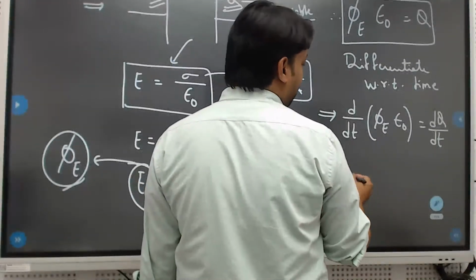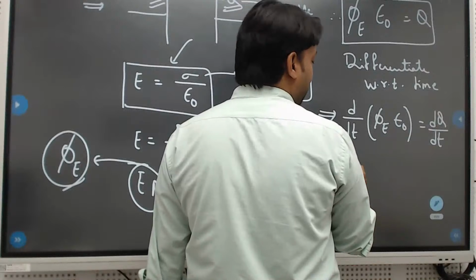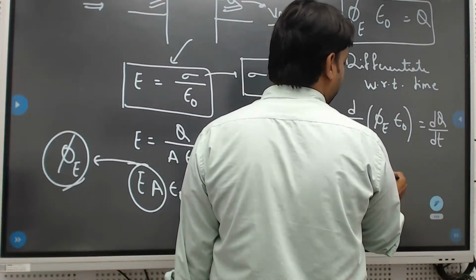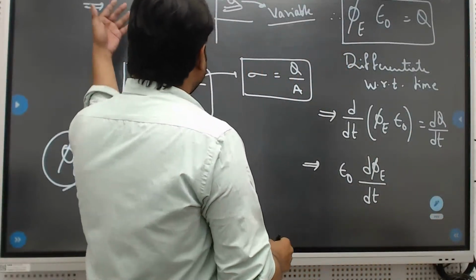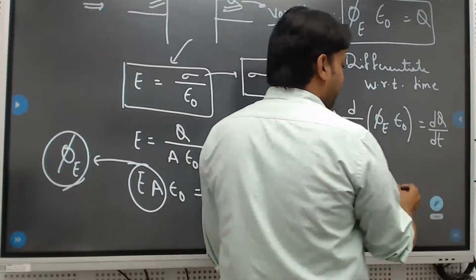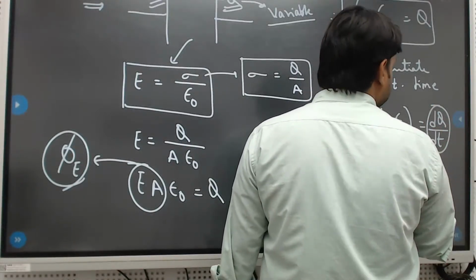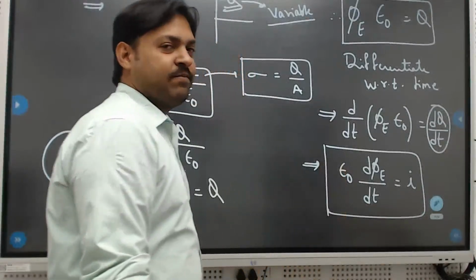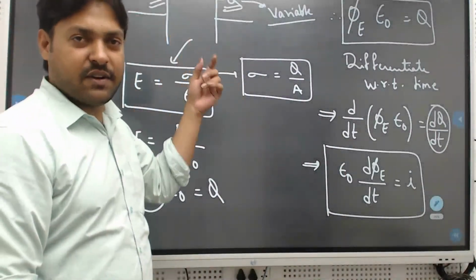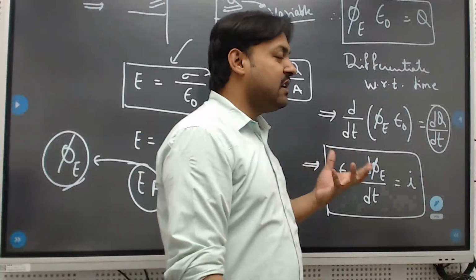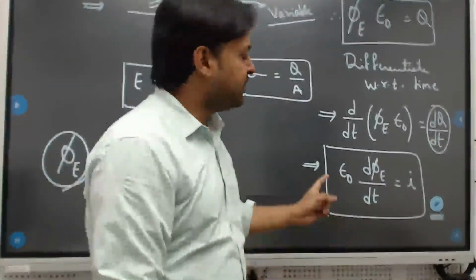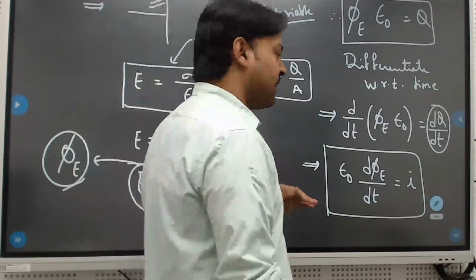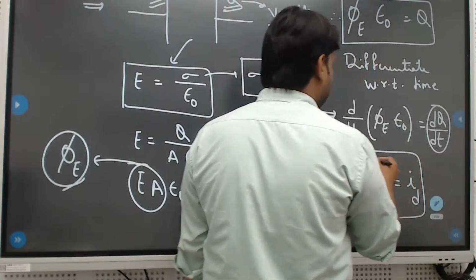Therefore, finally, what can we write? What will be constant in this? Epsilon naught. So if charge is changing, electric flux will also change. The number of field lines between the plates will change with respect to time, which is equal to dq by dt, and that is nothing but current. Now, is this the normal conventional current from the battery, or a current induced between the plates? This current will be induced between the plates, and here we call it displacement current.